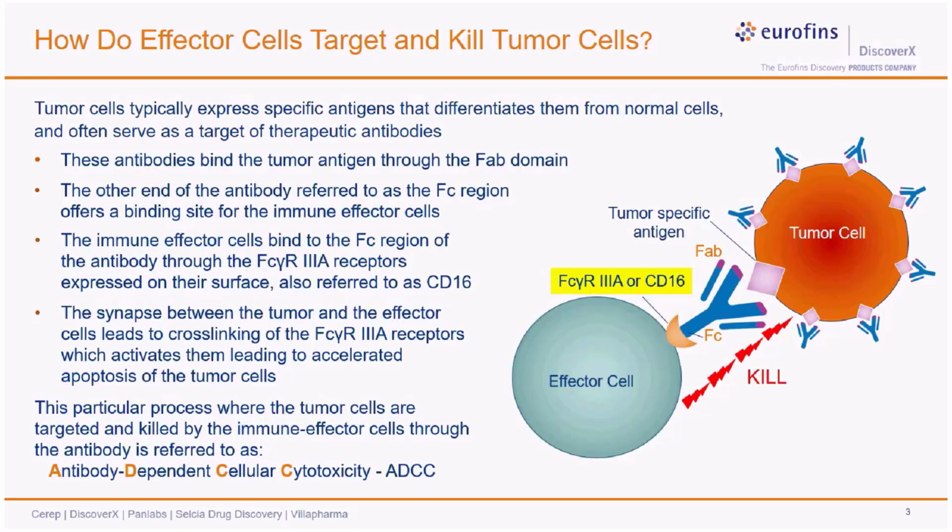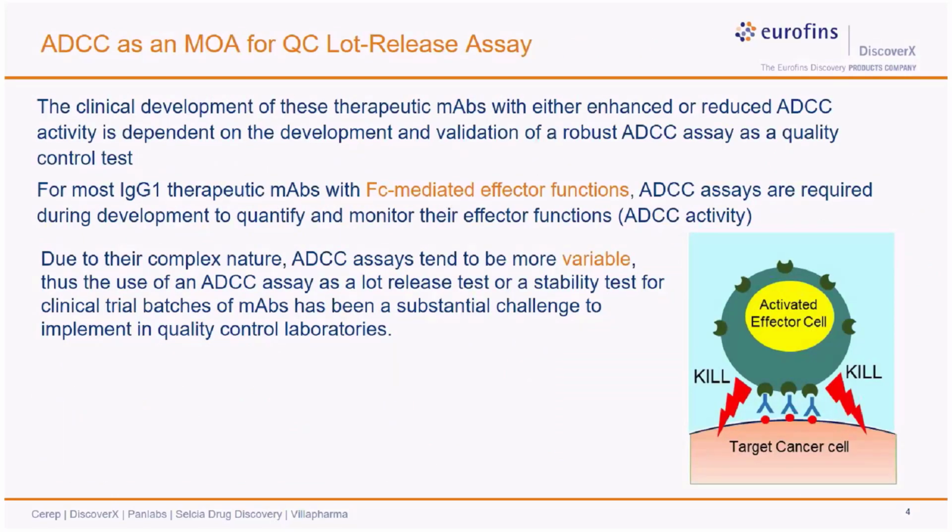Now, for therapeutic antibody drugs whose mechanism of action is through the ADCC process, which mostly belong to the IgG1 isotype, an MOA-reflective ADCC assay is absolutely necessary to quantify and monitor their effector functions. Therefore, the clinical development of these therapeutic antibodies essentially depends on the availability of a robust ADCC assay. As I covered in the last slide, the ADCC process is complex and has too many moving parts, so to speak, and poses many challenges that I'll be discussing in the next slide.